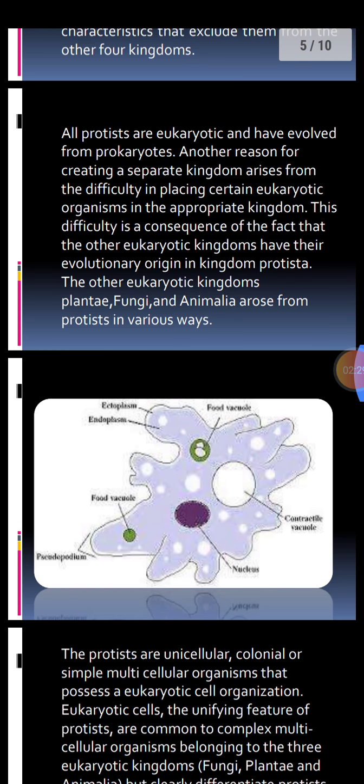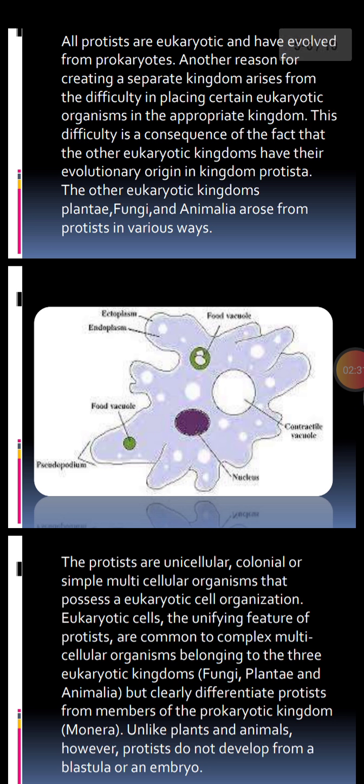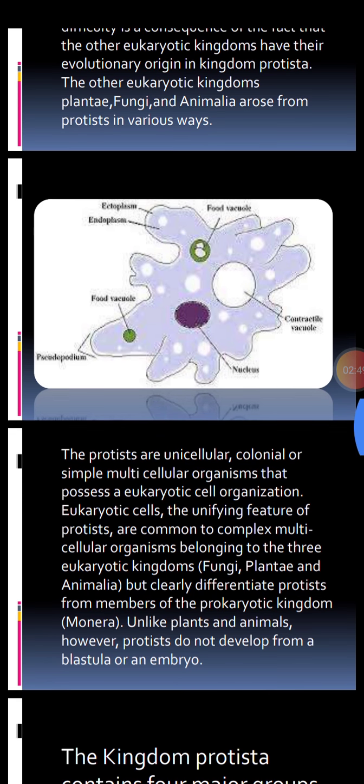As you can see in the picture of amoeba, they have false feet or pseudopodia, finger-like projections. Next, they also have a nucleus and a contractile vacuole. The role of the contractile vacuole is to remove extra water from their body, as amoeba lives in fresh water.